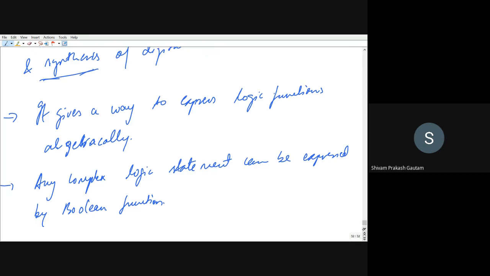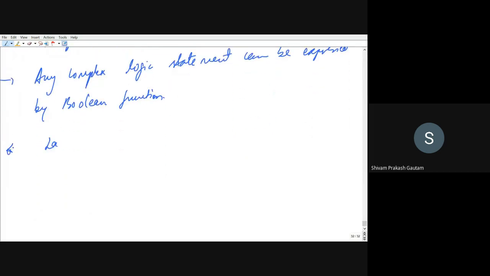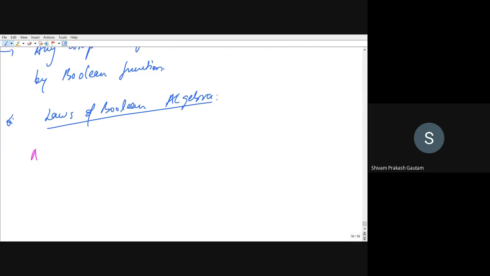So the laws of Boolean algebra we will start seeing. A few of the laws we have already seen, but I will just cover them once again, right? First one is AND operation. That is 0.0, 0.1, 1.0, 1.1. So 0.0, you know, in multiplication it is 0. 0.1 will be 0. 1.0 will be 0. 1.1 will be 1. So this is AND operation.